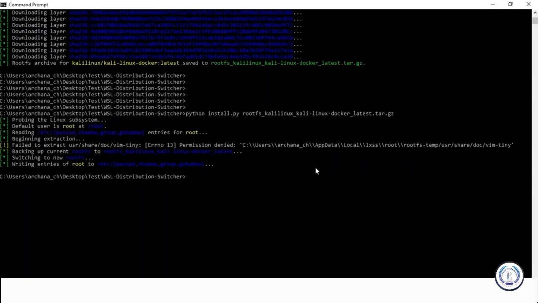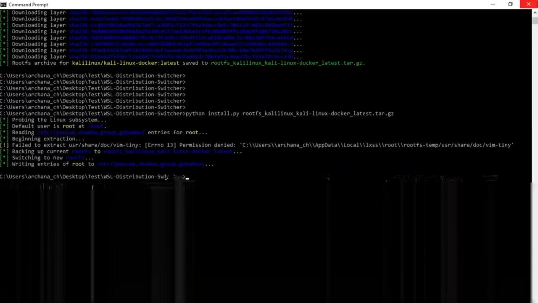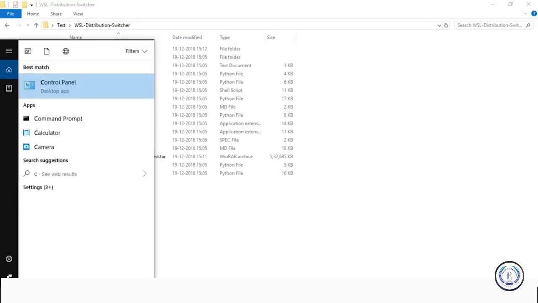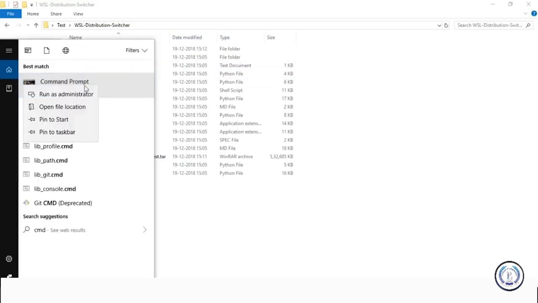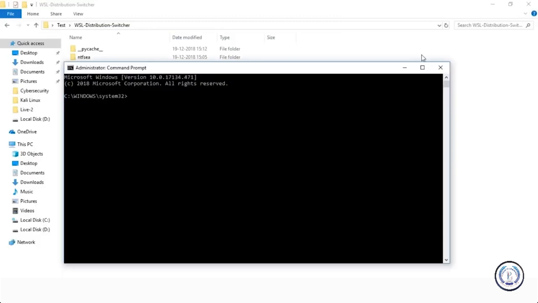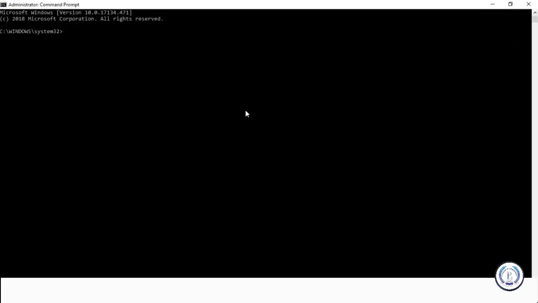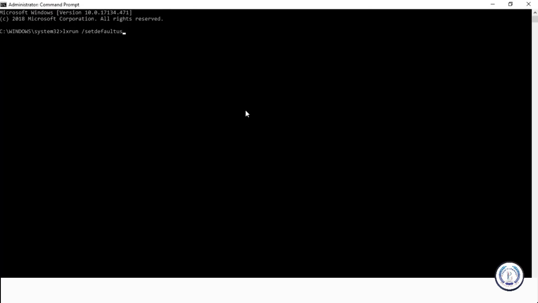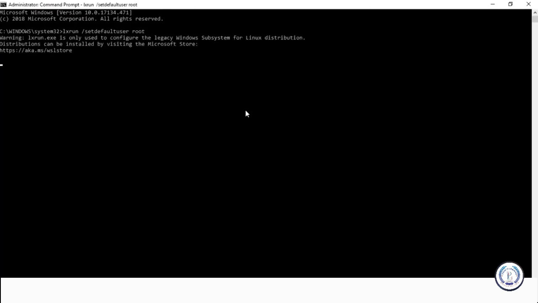So as you can see, it took a while, but it did install, right? Now all you have to do is, it's installed, so you can close the CMD and open your command prompt and run it as an administrator. Click yes. Let me maximize the screen. You'll have to set the root password or the default user as root. So set default, it's the command that you need to use. Set default user as root. As you can see, it's now set to root, and click bash.